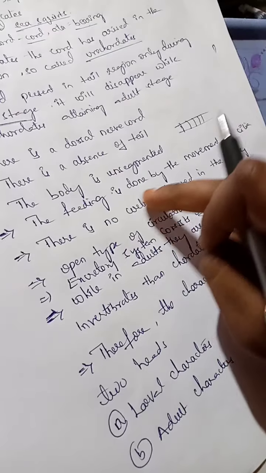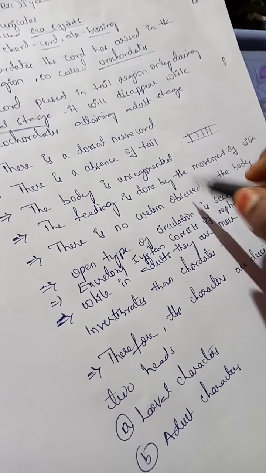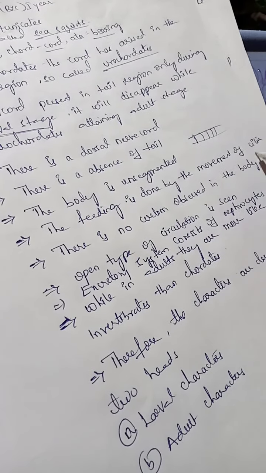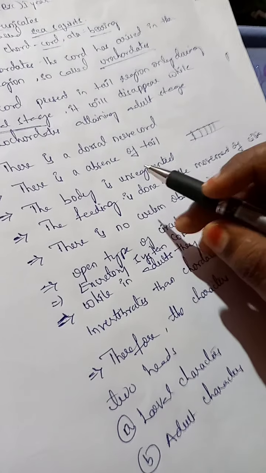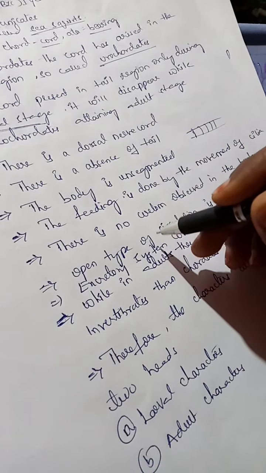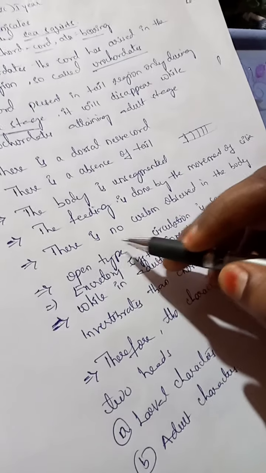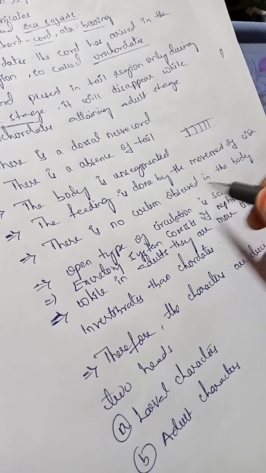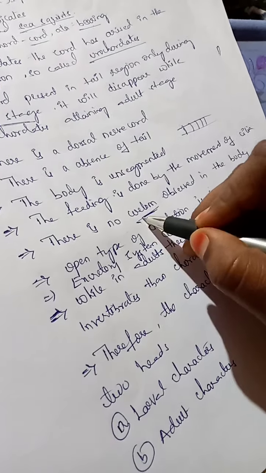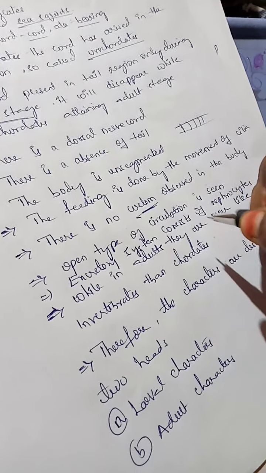The feeding is done by the movement of cilia. Cilia are hair-like structures. In the digestive tract of urochordates we can find cilia, and these cilia help in feeding. The food is taken inside by the movement of the cilia. There is no coelom observed in the body. Coelom means the empty cavity, and it is not present in the body of urochordates.